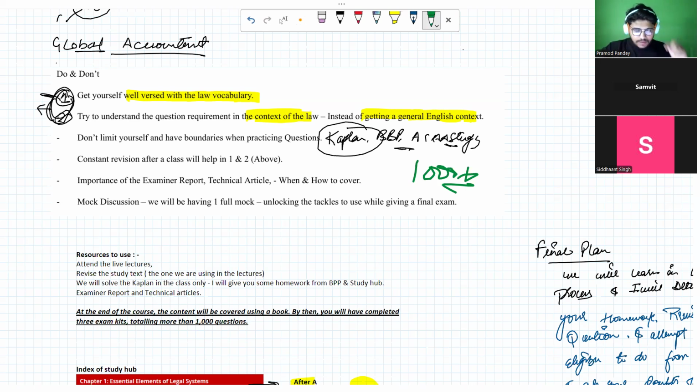Yes. Now, after the lecture, you will go through the summary notes from which I will be taking the lecture, and complete the questions. The Kaplan questions I will be doing by myself in the class, and the BPP and ACC Stadium questions I will be assigning to you as daily homework. If there is any question you want to discuss in the class, you can just post it in the group, and I will discuss it there.